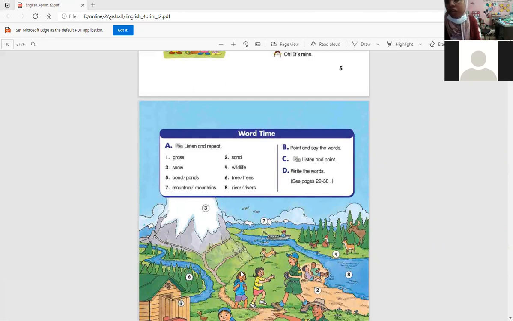Uncountable means I cannot count them. There are, I count them: there are 2 bones, there are 3 mountains, there are 4 trees, there are 5 rivers. So after there is, I put a singular noun, and after there are, I put a plural noun.